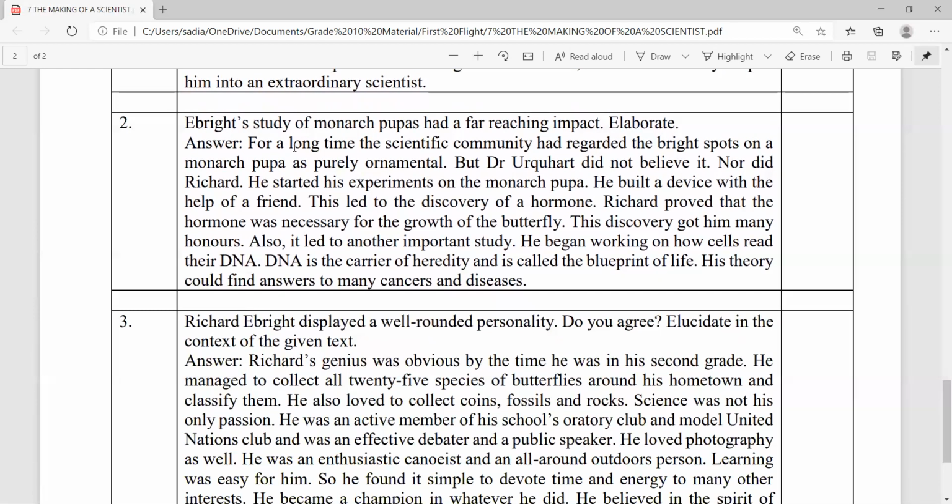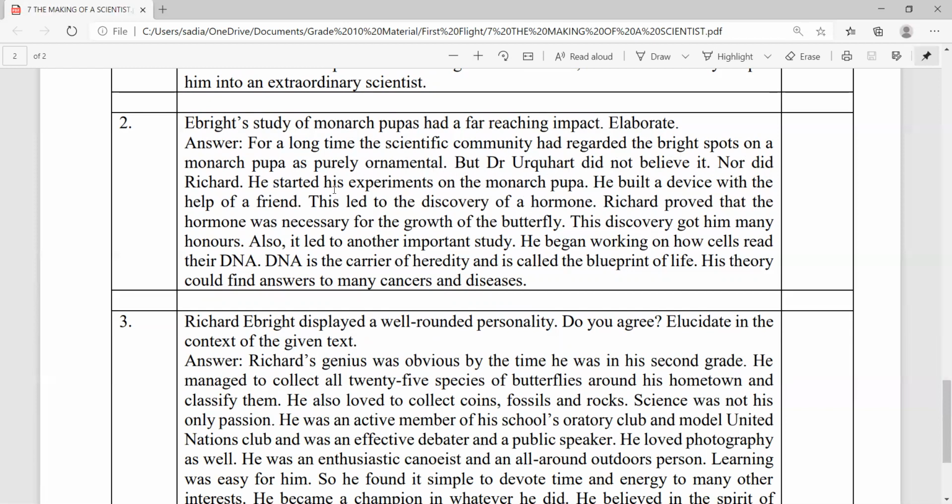It was evident that for a long time the scientific community had regarded the bright spots on a monarch pupa as purely ornamental. It was Dr. Urquhart who did not believe it. As his disciple, Richard did not believe it either.